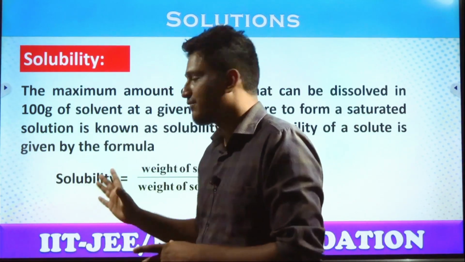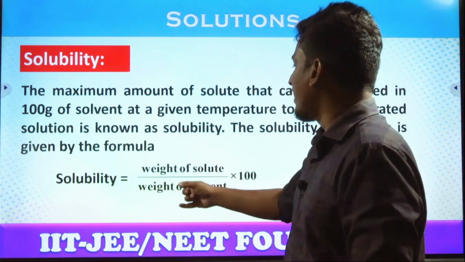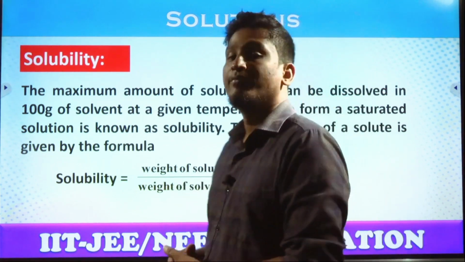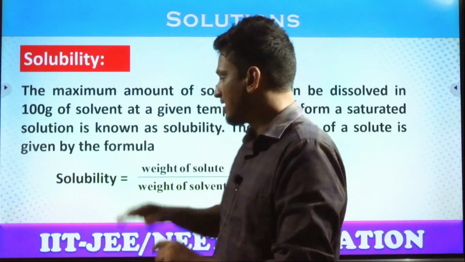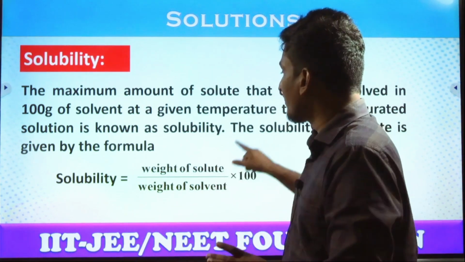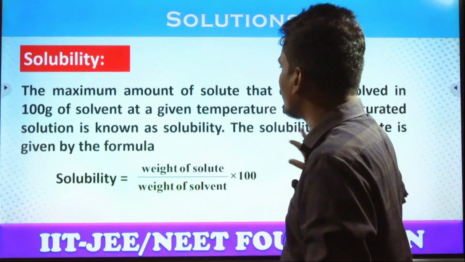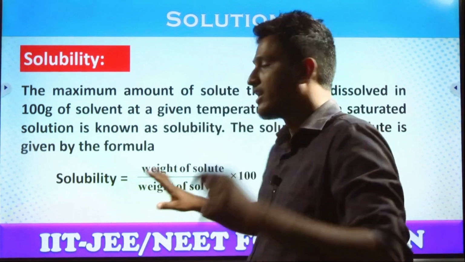This is the solubility factor. What is the formula? Weight of solute divided by weight of solvent into 100. So this is called solubility, students. How much? In 100 grams of solvent, how much amount of solute can be dissolved to form a saturated solution.